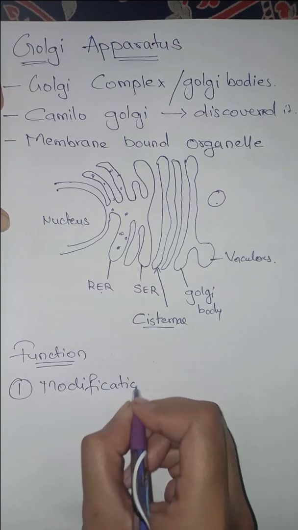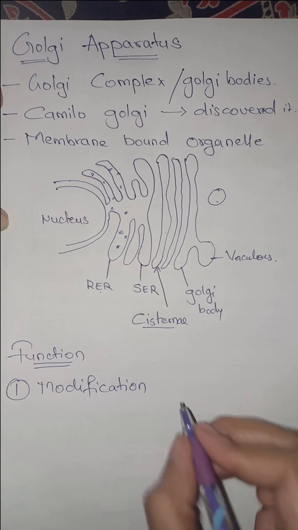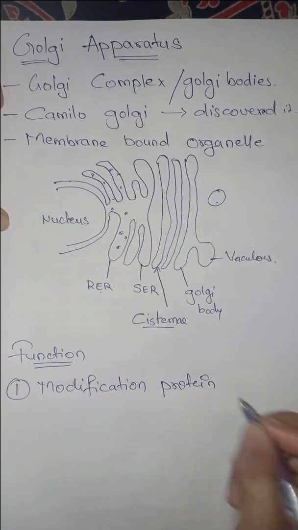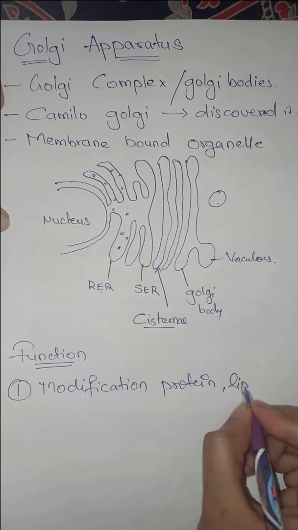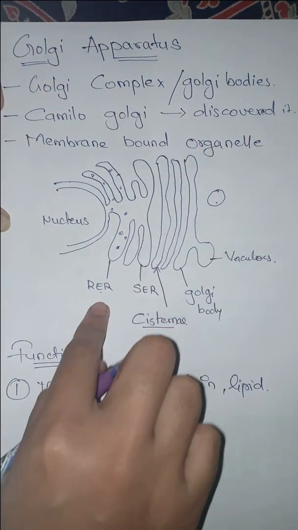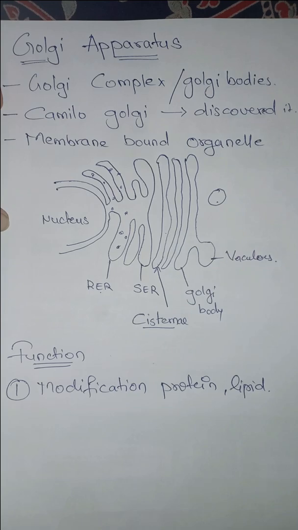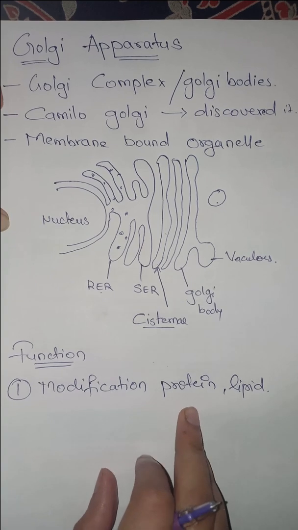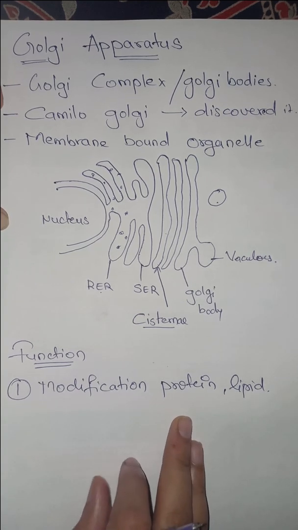Modification of the proteins, and modification of the lipids from the rough and smooth endoplasmic reticulum, is done in the Golgi apparatus.